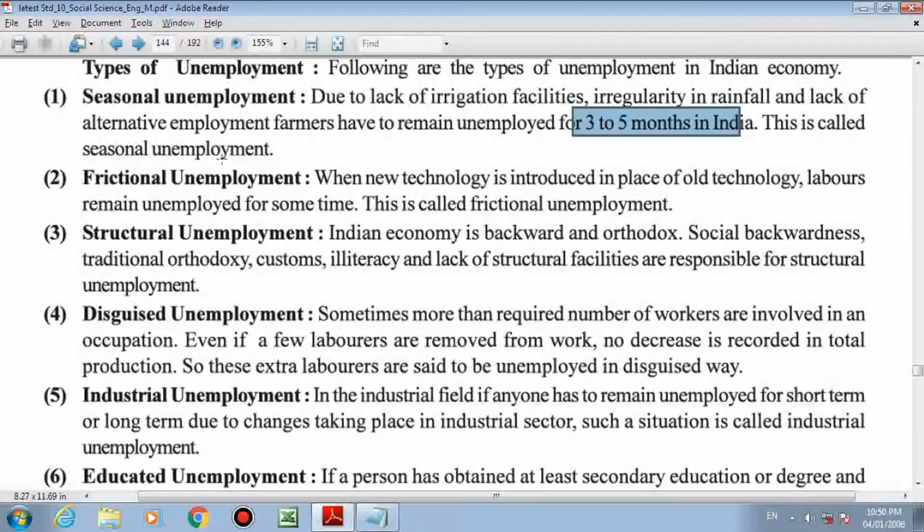They want to do agriculture, but in agriculture they require water. Rainfall is irregular. Irrigation facility is not there. So agriculture is not possible. They also try to find alternative employment other than agriculture, but they are not able to get it. So that's why they remain unemployed for 3 to 5 months, and that is called seasonal unemployment.